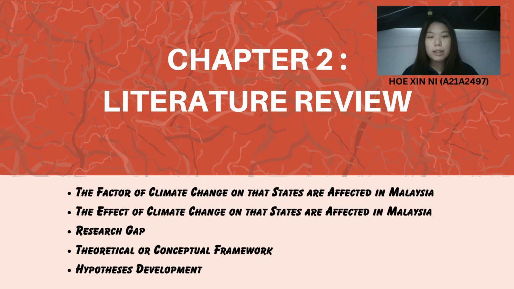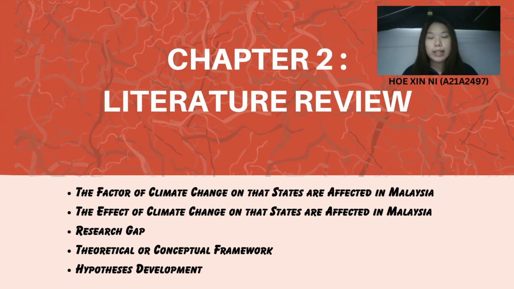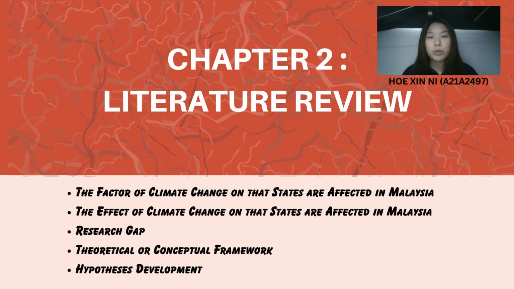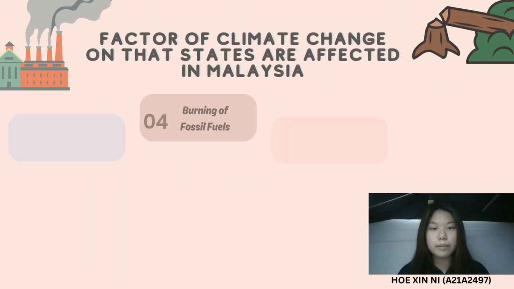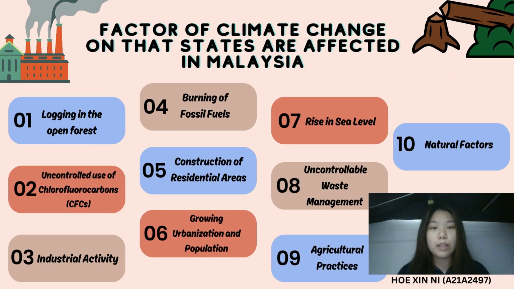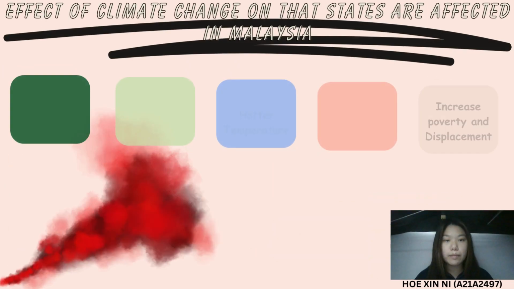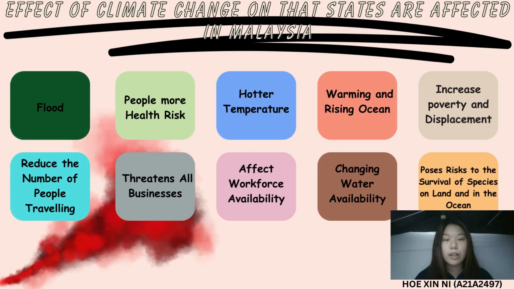My name is Ho Sing Lee. My metric number is A21A2497. I will present for Chapter 2, which is literature review. There are 5 elements in this chapter. The following are 10 factors of climate change in the states affected in Malaysia. The following are 10 effects of climate change in the states affected in Malaysia.